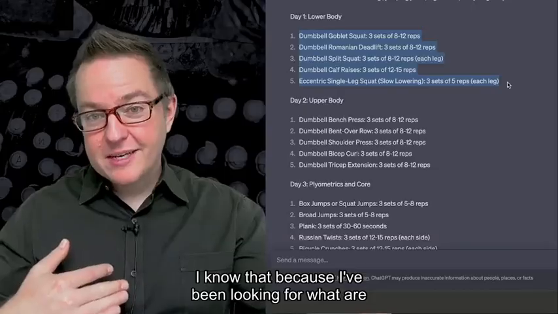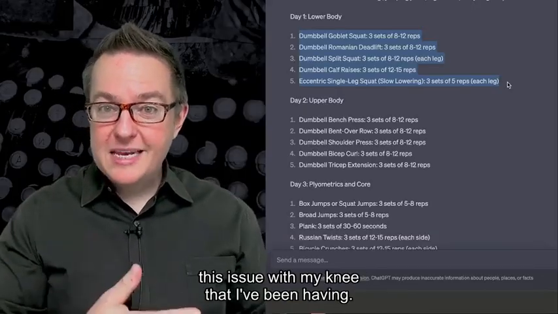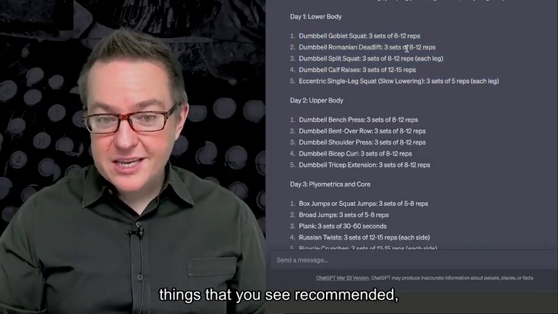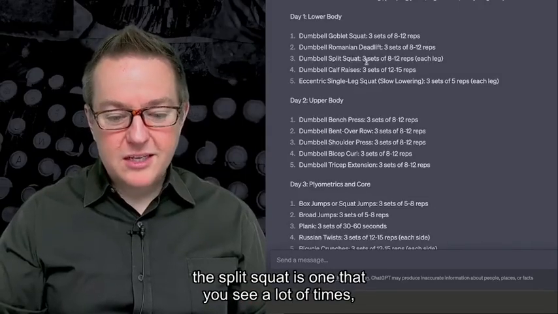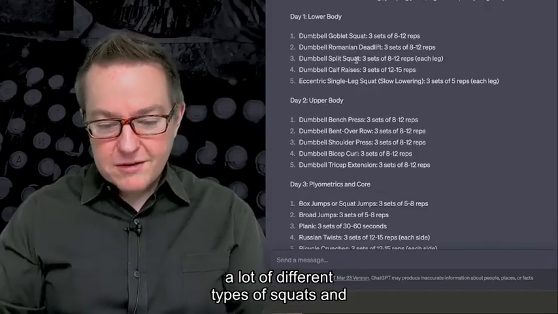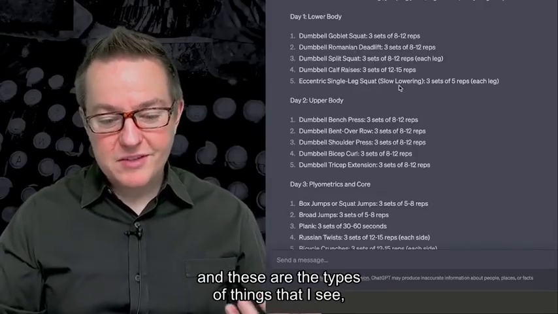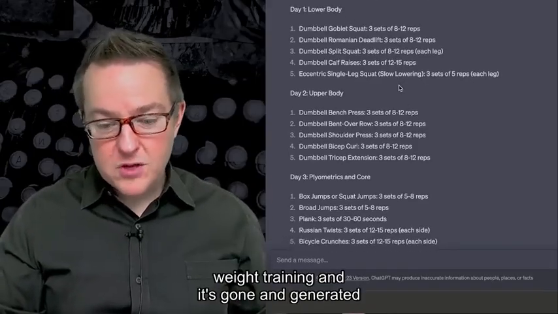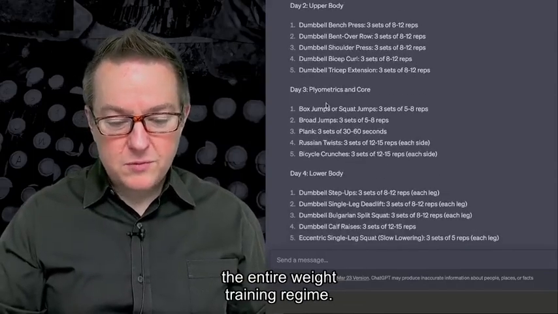Now, what's really interesting is it's gone through and taken into account the answers from my earlier questions. And I know that because I've been looking for good exercises to help work on this issue with my knee. And these are exactly the types of things that you see recommended, like the goblet squat, and the split squat is one that you see a lot of times. A lot of different types of squats are very helpful. But it's also taken the overall context that I'm looking for weight training. It's generated the entire weight training regime.